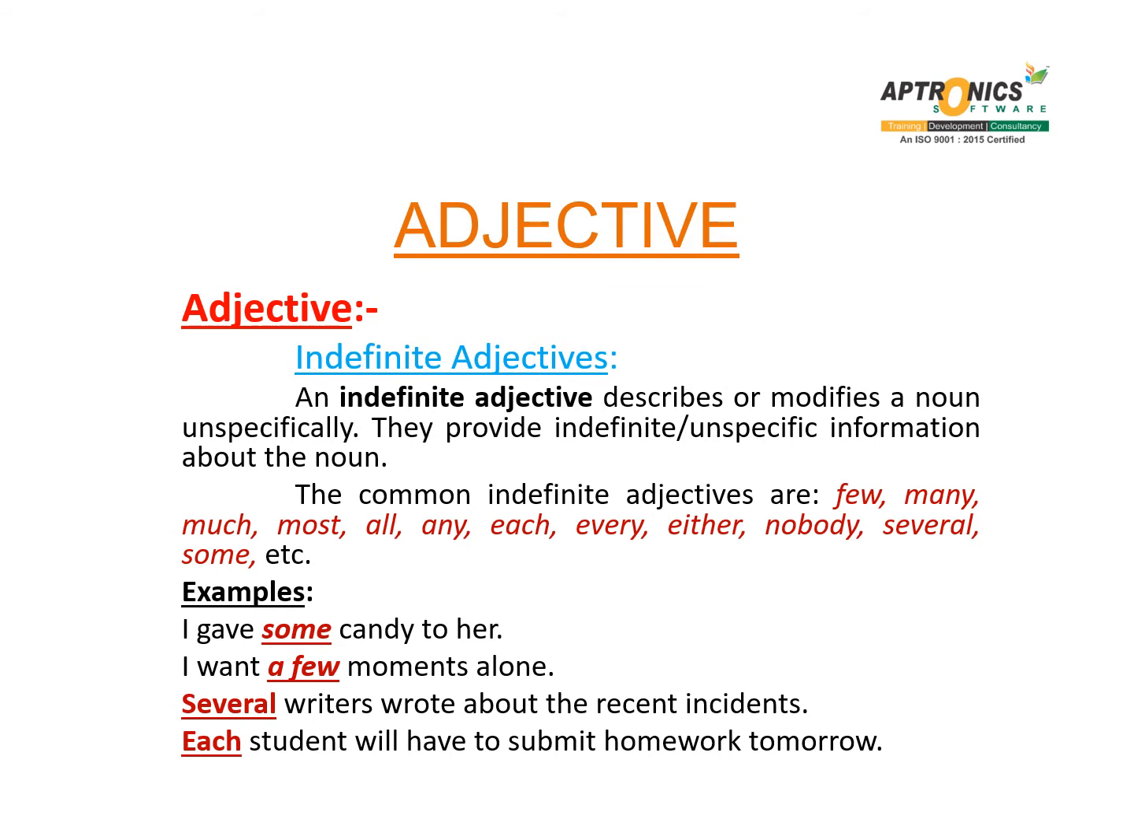Indefinite adjectives. An indefinite adjective describes or modifies a noun unspecifically. They provide indefinite or unspecific information about the noun. The common indefinite adjectives are few, many, much, most, all, any, each, every, either, nobody, several, some, etc. Examples are: I give some candy to her.